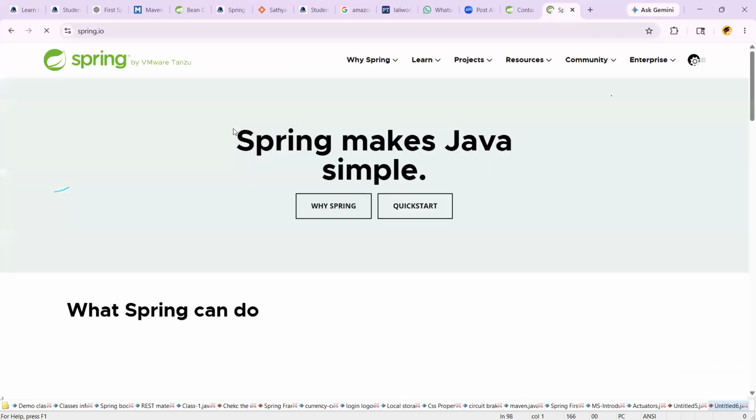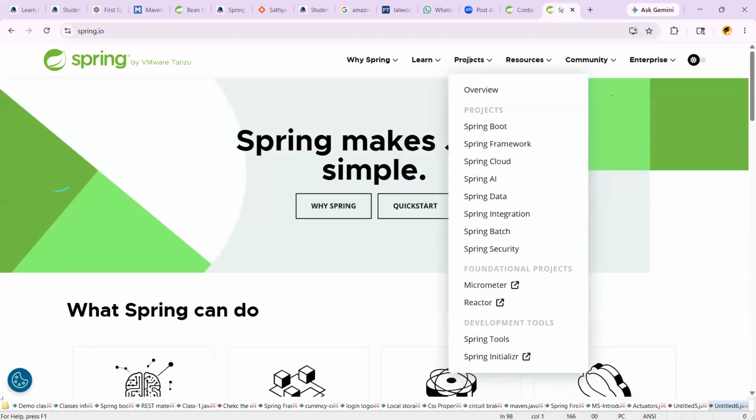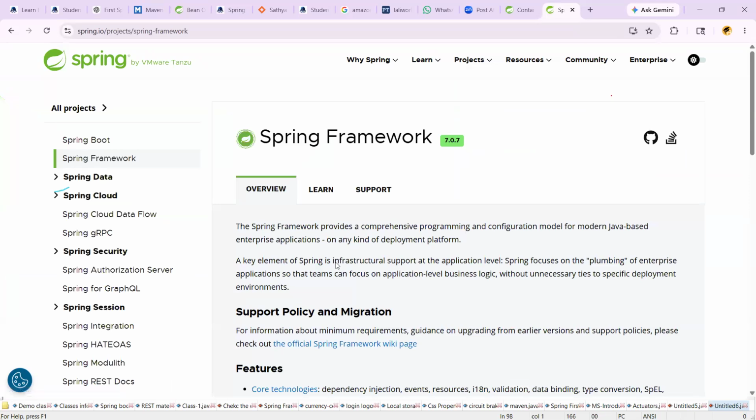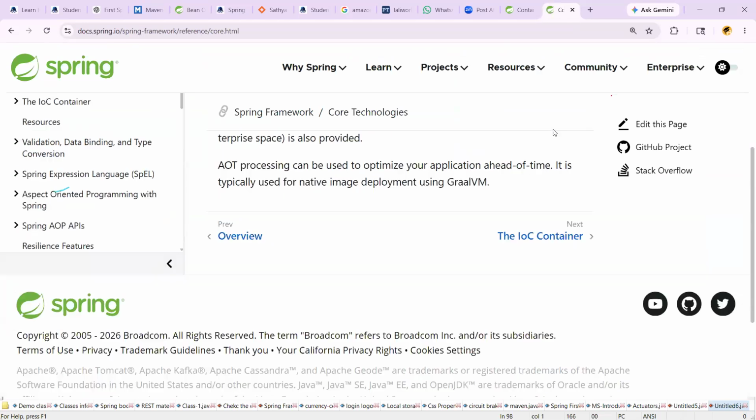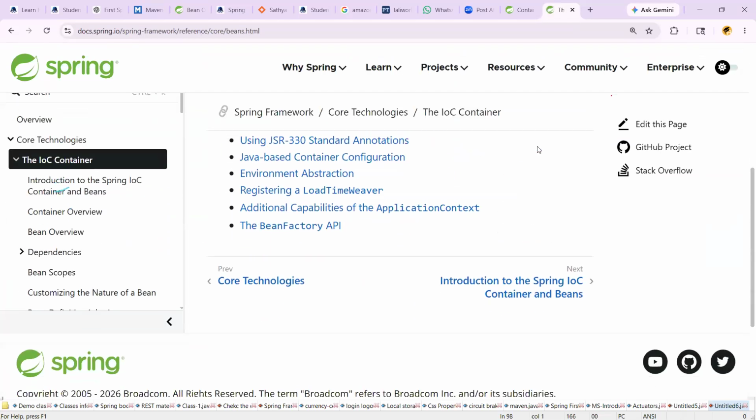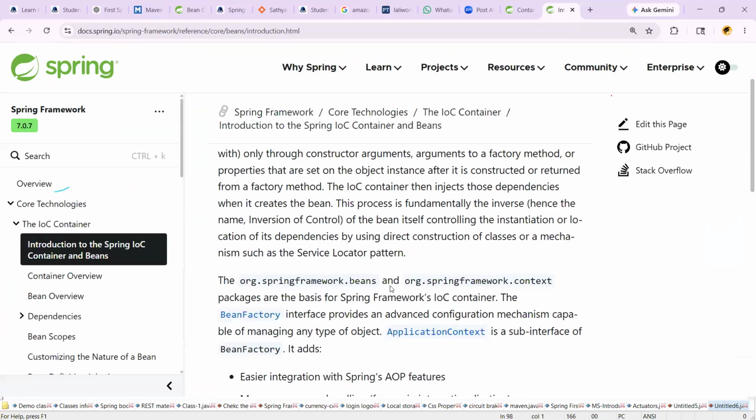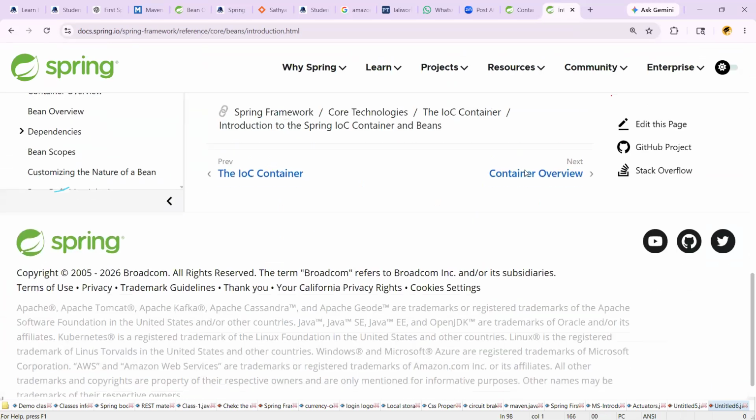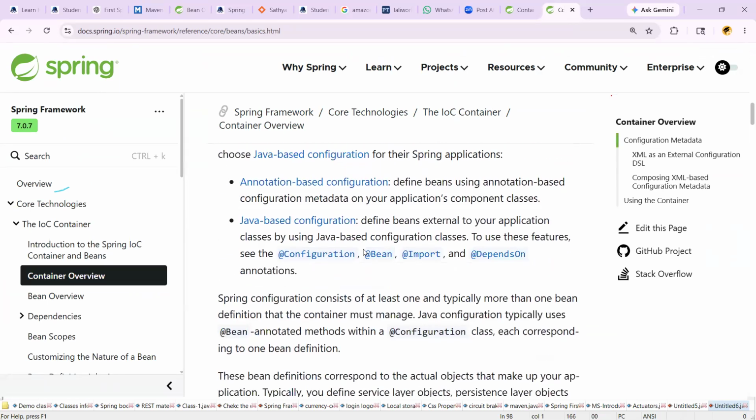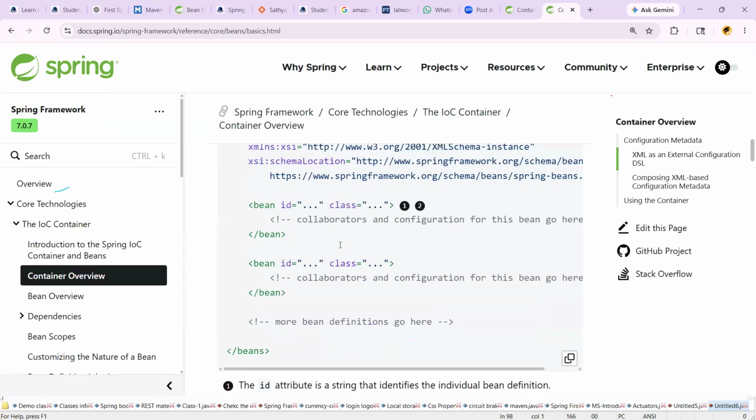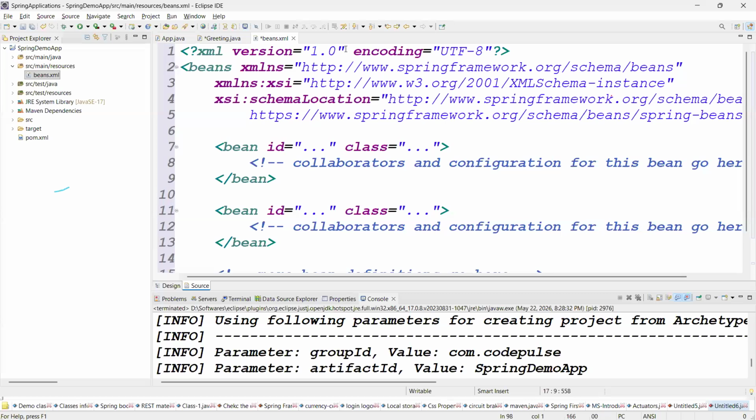Just go to the spring.io website. Go for Projects. In Projects, Spring Framework. In the Spring Framework, go for Core Technologies. In Core Technologies, click on the next button, and again click on the next button. Just check the data coming up. Again, container overview, click on the next button. Then we can see the XML configuration, right? This is the configuration. Is it clear now? You copy this XML code and place it in the beans.xml file.